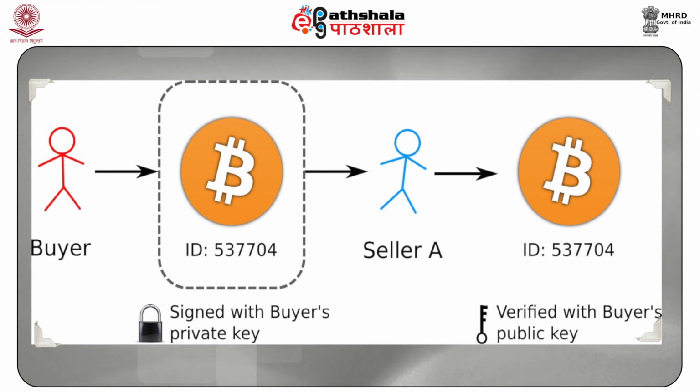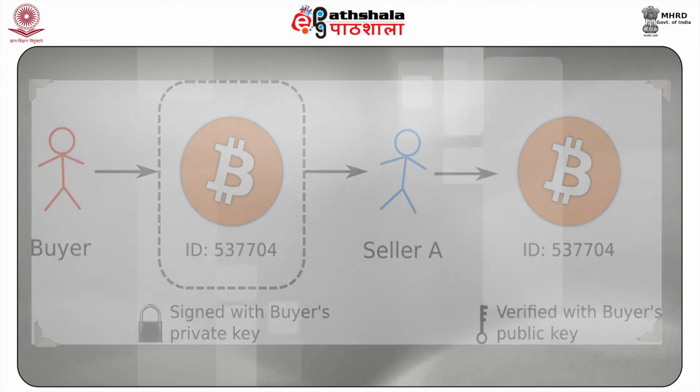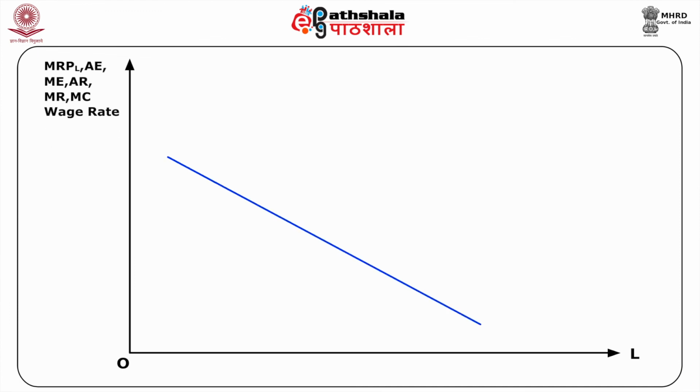We can only arrive at a broad interval within which the wage rate will be dependent on the relative bargaining strengths of the two. The curve marked MRPL is the demand curve of the monopsonist buyer. It is also the average revenue curve of the monopolist seller, ARMS. From this average revenue ARMS, we get the marginal revenue curve of the monopolist seller, MRMS.